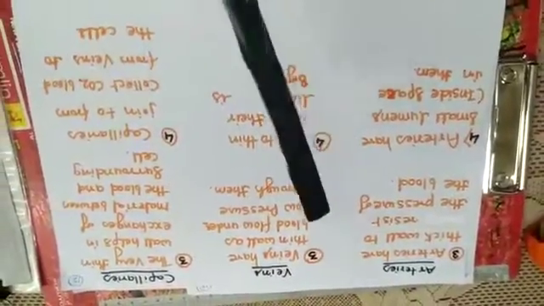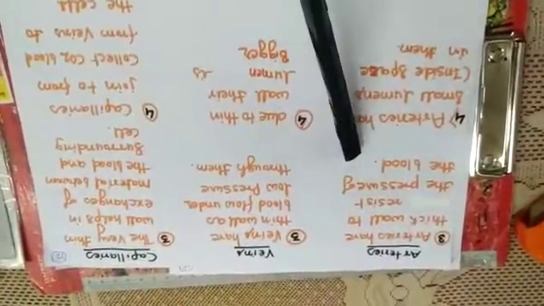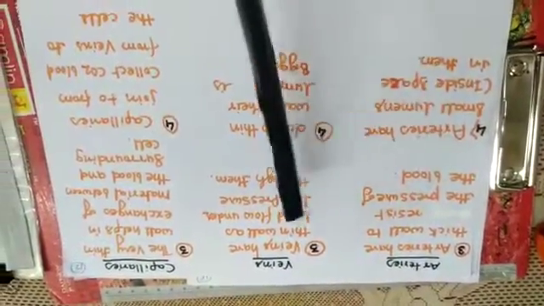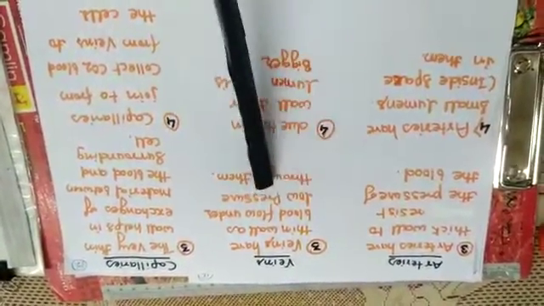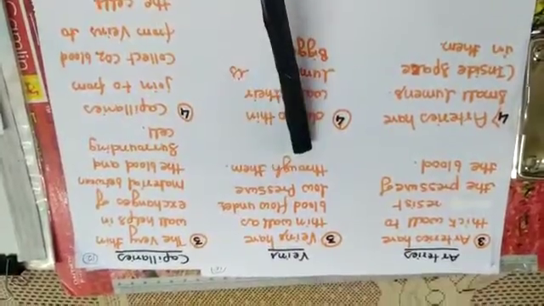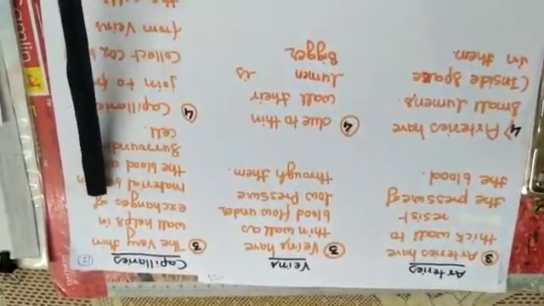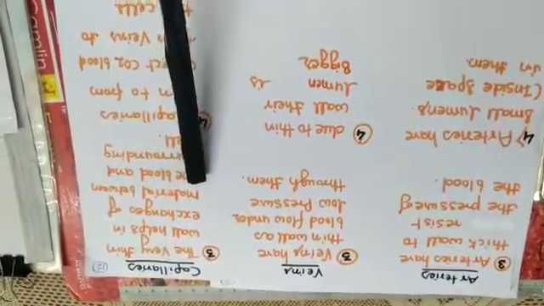Let's talk something else about arteries. Arteries have a thick wall to resist the pressure of the blood, whereas veins have a thin wall as blood flows under low pressure through them. Capillaries have a very thin wall, which helps in exchange of material between the blood and the surrounding cells.